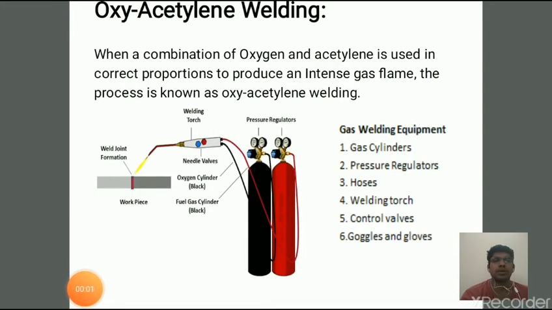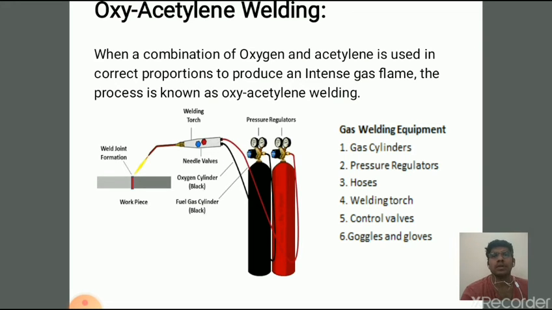And the next part is pressure regulators. Both oxygen and fuel gases are filled in cylinders at high pressure. These gases cannot be used at this high pressure for welding work, so a pressure regulator is used between the flow. It supplies oxygen at pressure about 70 to 130 kilonewton per meter square and fuel gas at 7 to 103 kilonewton per meter square to the welding torch.